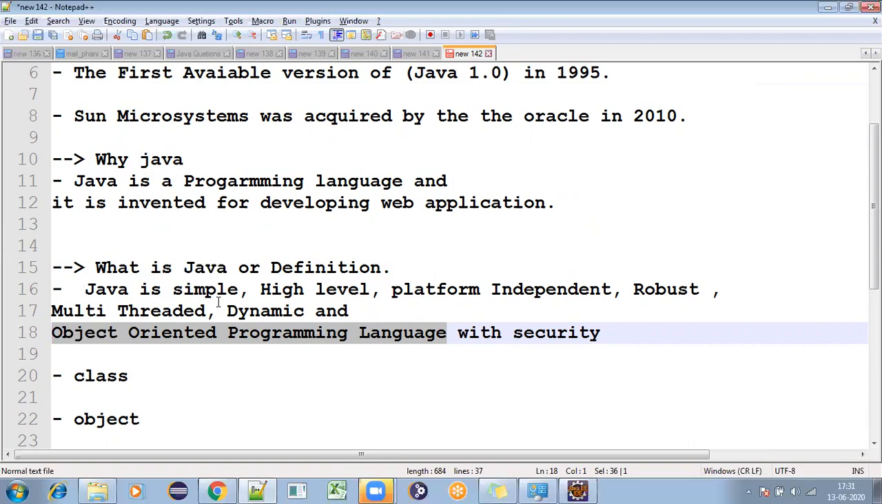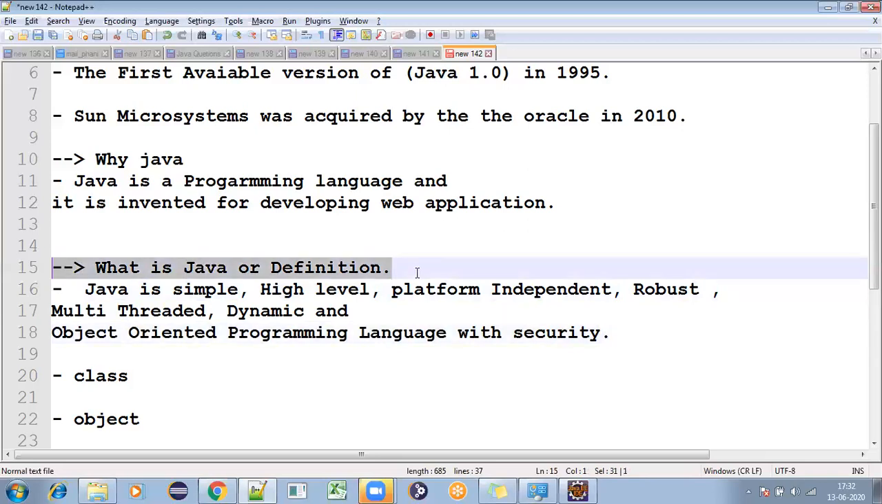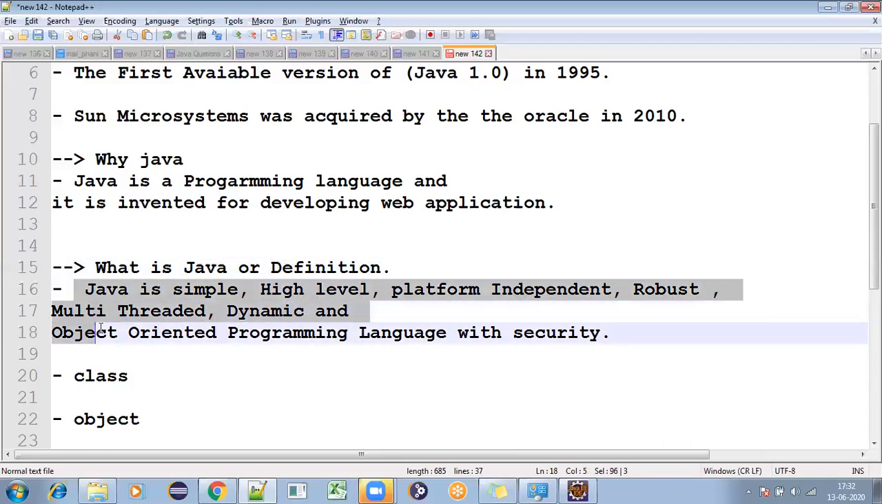Then again people will ask, if you give this definition, how can you say Java is simple, how can you say Java is high level, what is platform independent, robust, multi-threaded, what is dynamic here, and object oriented programming language. People ask so many questions, even on how you achieve security. If someone asks one question and you give the answer like this, again they will get so many questions. What is simple and how can you say it is very simple? They should have some proof, right?